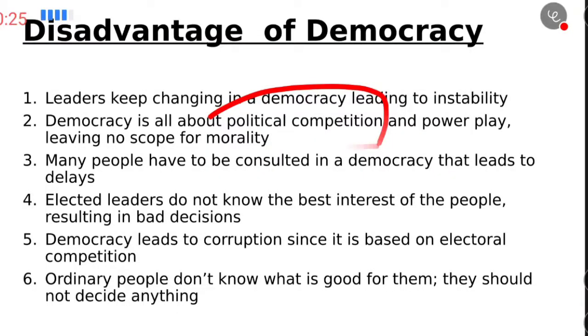That political party might not be correct, but then also it comes into power. The third one is that many people have to be consulted in a democracy, which leads to delays.